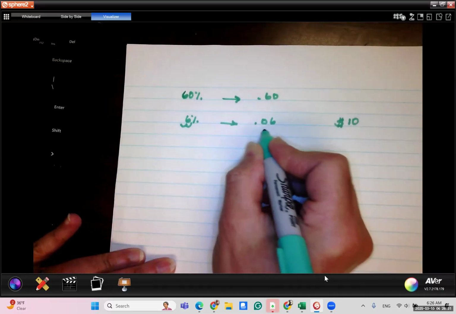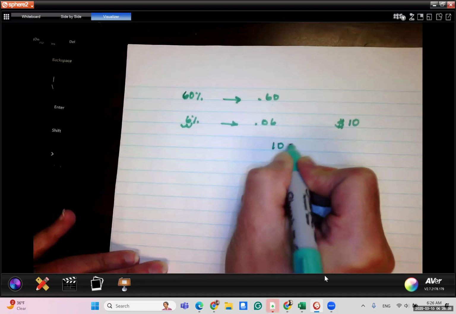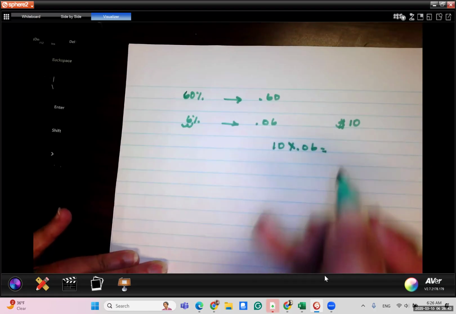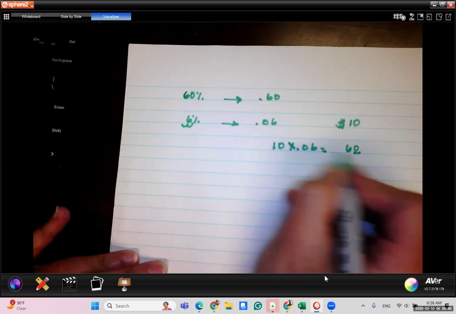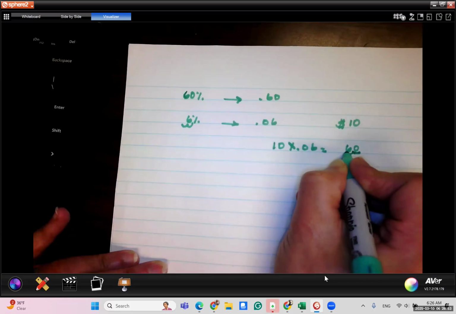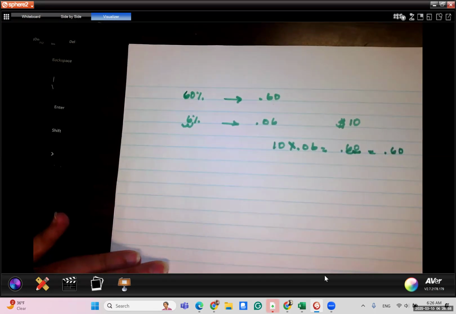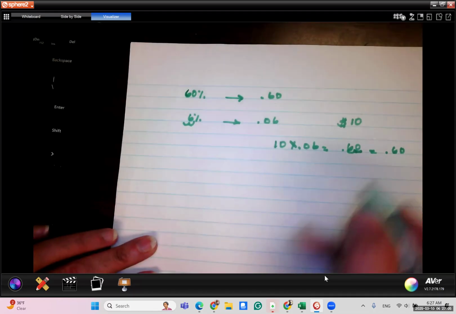So a 6% tax, 6% of $10, or 6% tax on $10 will be 10 times 0.06, which you can do in your head or use a calculator, regardless. You can multiply 6 by 10 and get 60 if you're doing it in your head, but because there are 2 decimal places here, we move the decimal point 2 places to the left, and that gives us 60 cents. That makes sense, because on a $10 purchase, the tax is not $60. If you did that, you would know that you made a mistake, right? So that's the amount of tax.